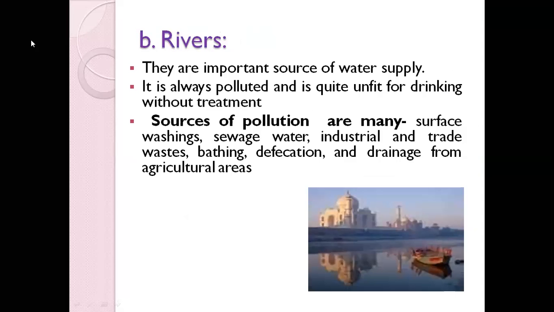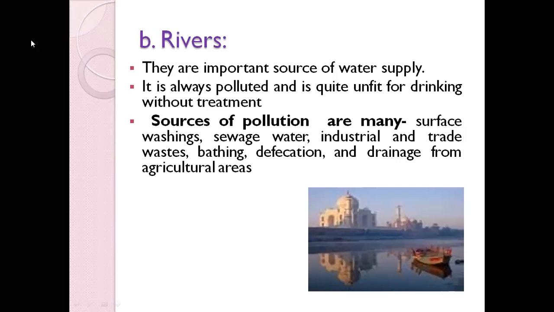The second is the rivers. Rivers are a very important source of water supply, but the main problem is that they are always polluted, and quite unfit for drinking without any form of treatment. What are the main sources of pollution in rivers? Surface washing: some people go and wash their clothes there. Sewage water, where water from the drain flows into the rivers, which makes it contaminated.